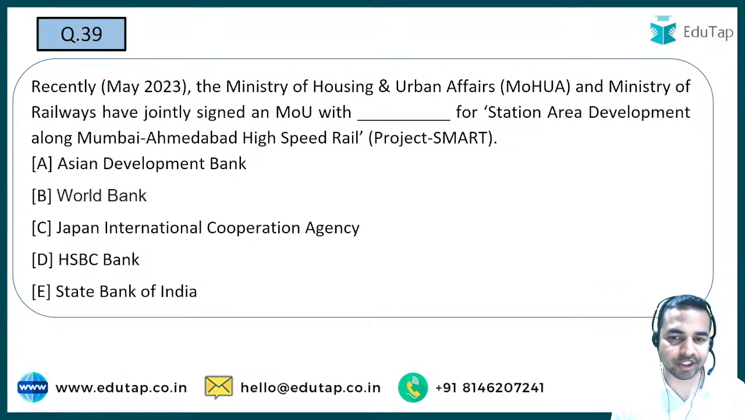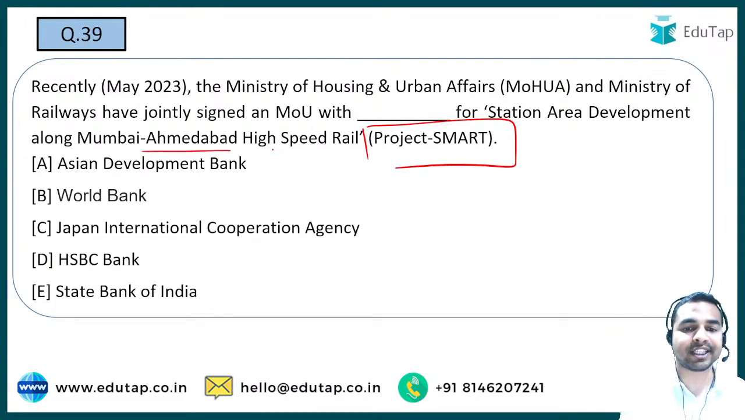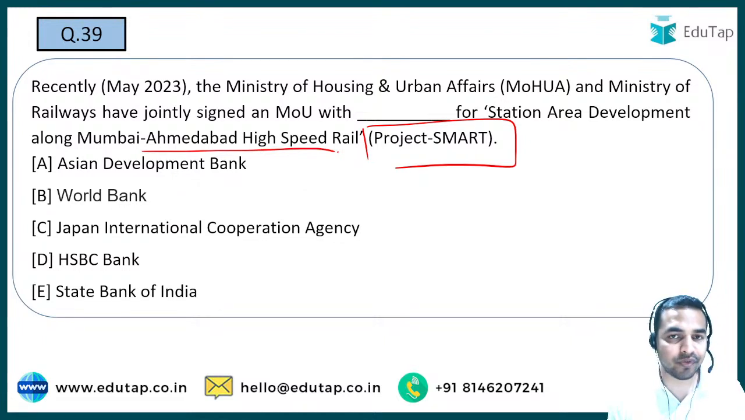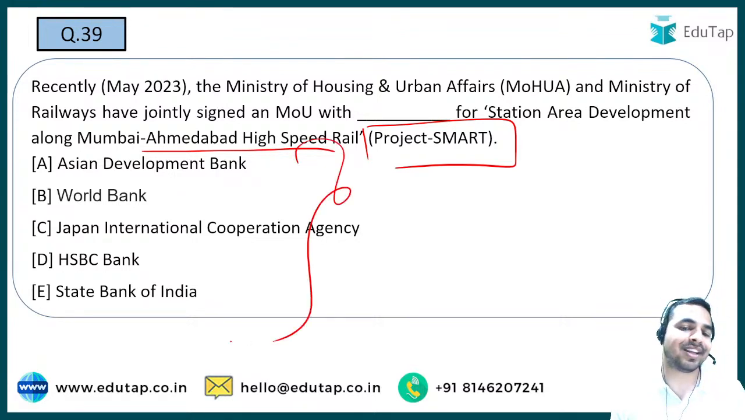Now let's move on to the next question, guys, and the next question is on the Project Smart, and here it states for station area development along Mumbai Ahmedabad high speed rail. So guys, Ministry of Housing and Urban Affairs and the Ministry of Railways इन्होंने एक MOU साइन किया है, और इसमें से वो कौन सी ऑर्गेनाइजेशन है जिसके साथ ये MOU साइन हुआ है for this Project Smart. So this is a very easy question, guys, and you are required to tell me the right answer in the